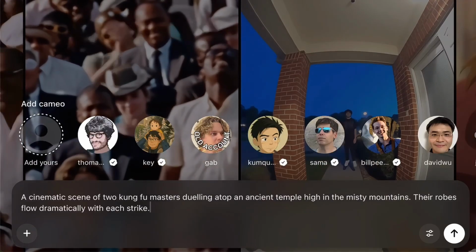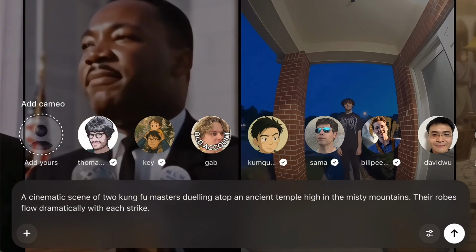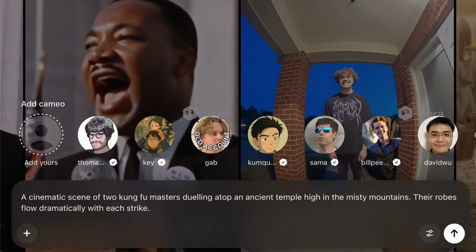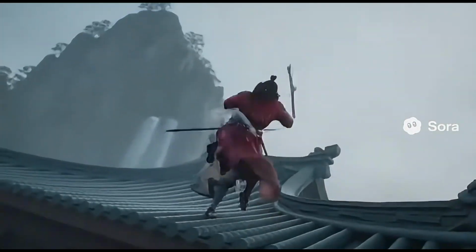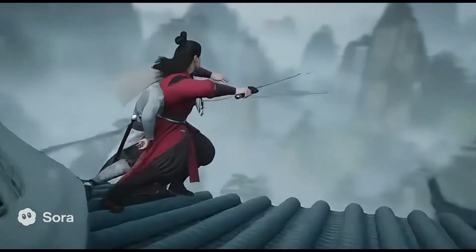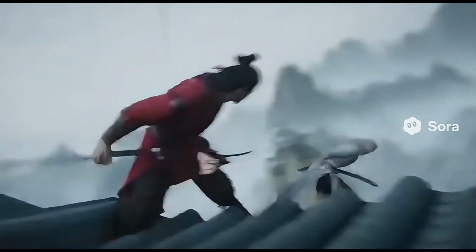Then let's generate a cinematic ancient scene of two kung fu masters fighting atop a misty temple. This looks straight out of an ancient martial arts game. The flowing robes, camera arcs, and atmosphere are beautifully choreographed, even if the timing of the hits is slightly off.